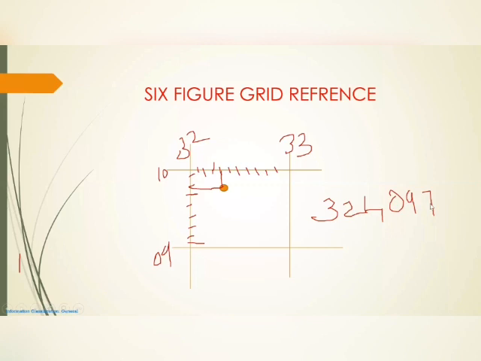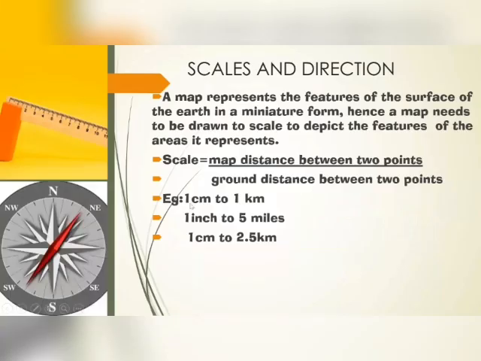In this way, you can find out the exact locations of particular objects in our map, whether man-made or physical, whatever the features. So this is also another important question for your board examination. You must practice more, then only it will be very interesting. Basic principles are used everywhere, so whenever you practice more, you will get more understanding about that. So that is the 6-figure grid reference.